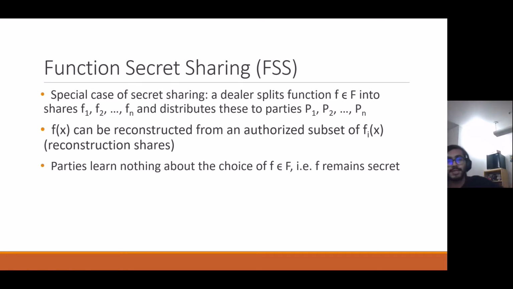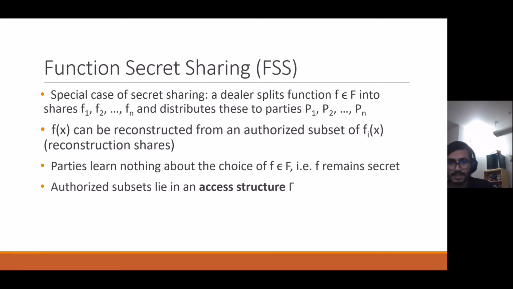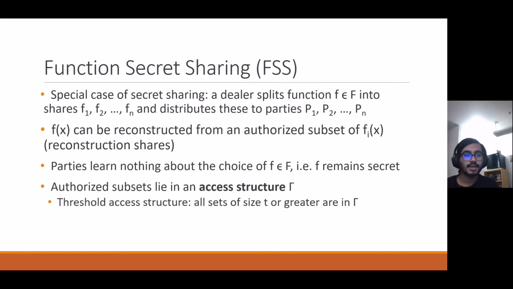And from reconstruction, we can figure out the actual output of the function on the input x. The whole point of function secret sharing is that the parties learn nothing about the choice of f. F is the secret here, not the input, but the actual function. The authorized subsets of parties that can figure out the function output lie in an access structure called gamma. The access structure just specifies which sets of parties are allowed to reconstruct the output. We have two general notions that are very common here.